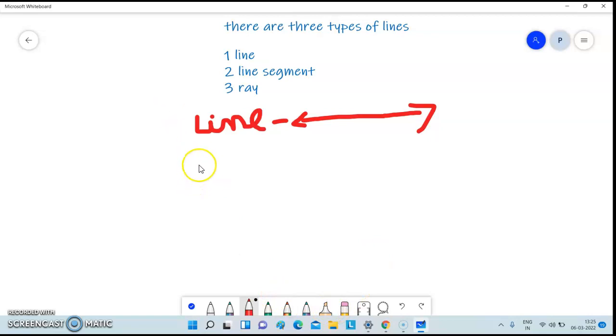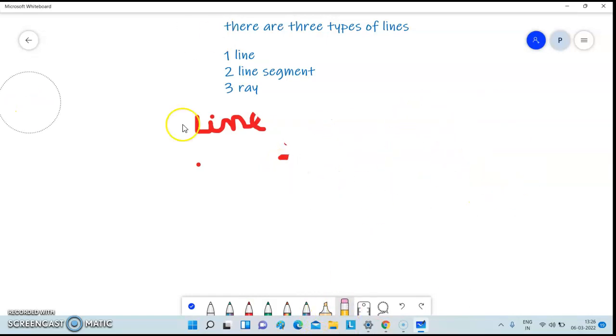Then the second is line segment. A line segment is formed like this: one dot and one dot, and it has two end points. A line has no end point and a line segment has two end points. And a ray goes on in only one direction.